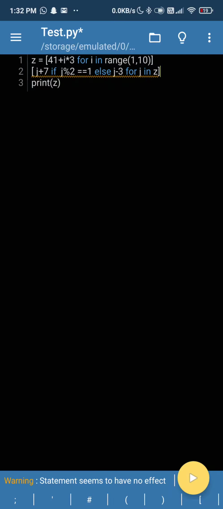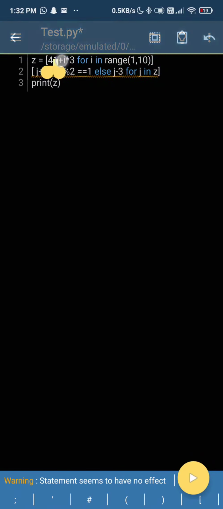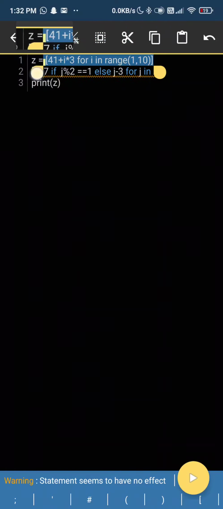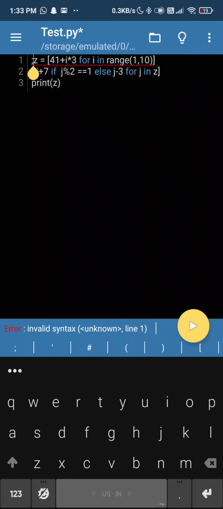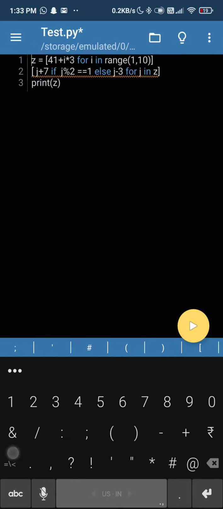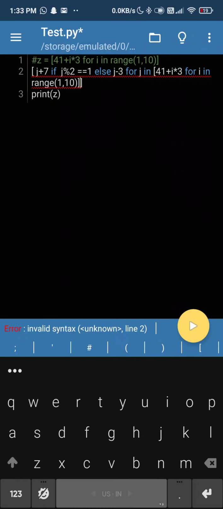Also, if we want to shorten the code more, let's see if we can. So we are taking this whole thing, right? The first line. Also, the shorter the code, the more complicated it is, like you can see here. We'll copy it. Let's put a hash here. Instead of Z, I'll paste this whole thing that we had.